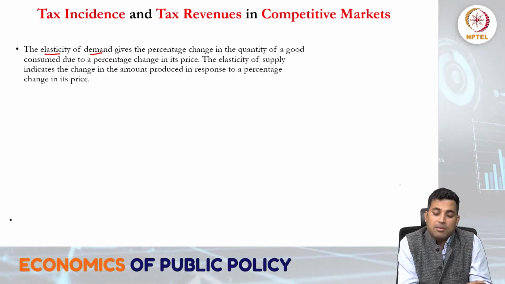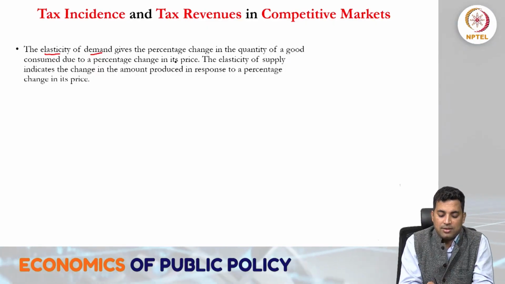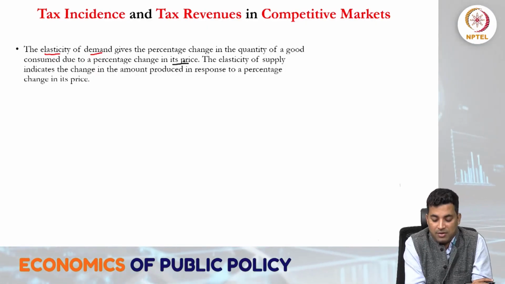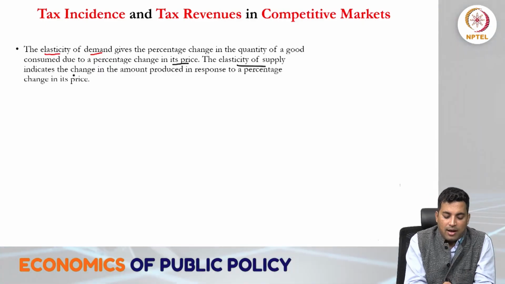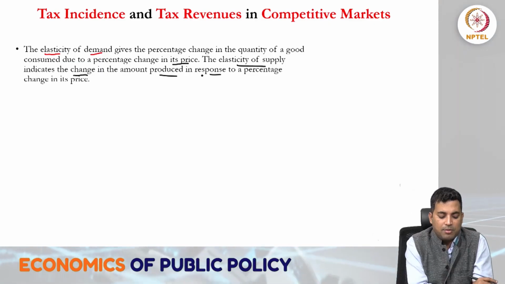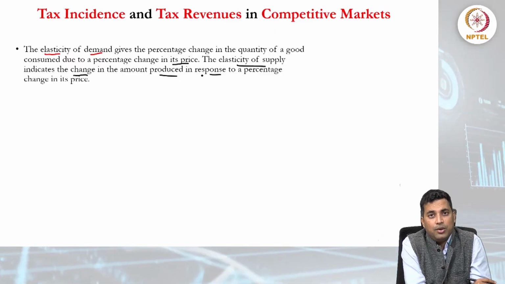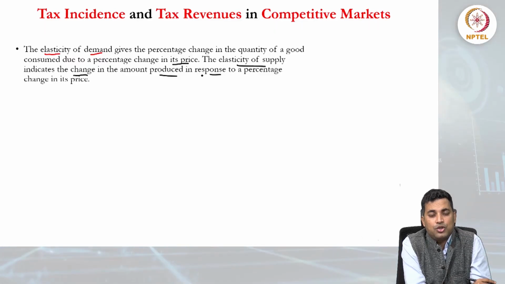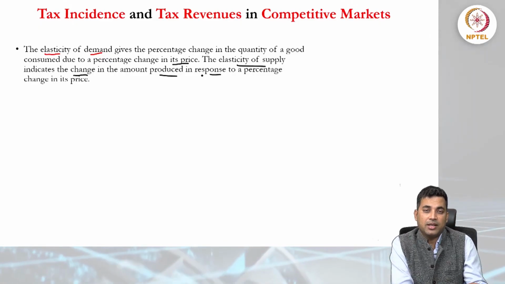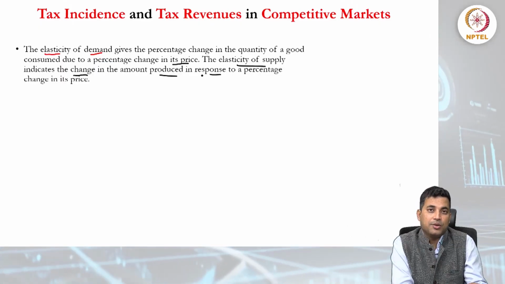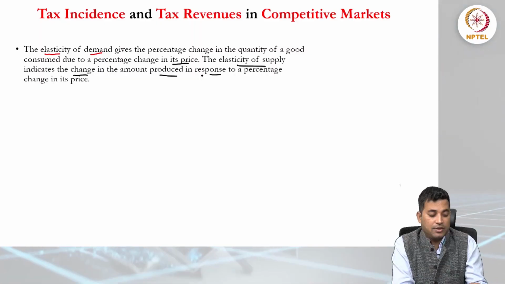The elasticity of demand gives the percentage change in the quantity of a good consumed due to a percentage change in its price. That is the definition. The elasticity of supply indicates the change in the amount produced in response to a percentage change in the price. And as we know, the supply curve indicates the price and quantity at which producers decide, so it has the minimum price, which also includes the cost of production for the producers.